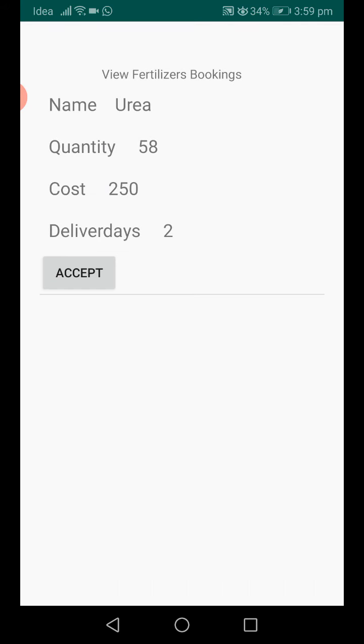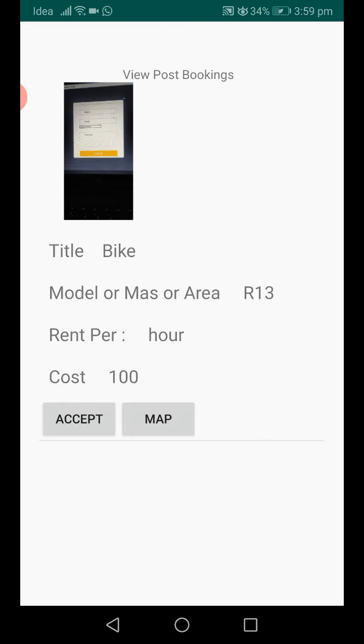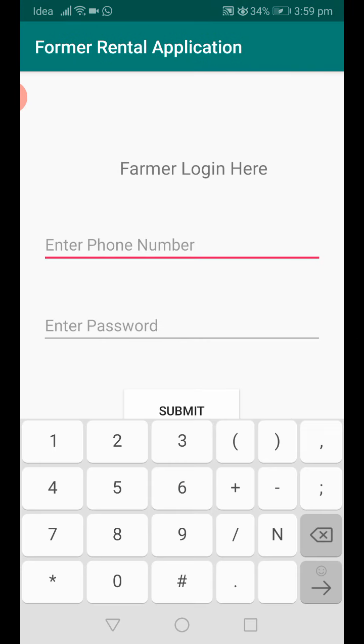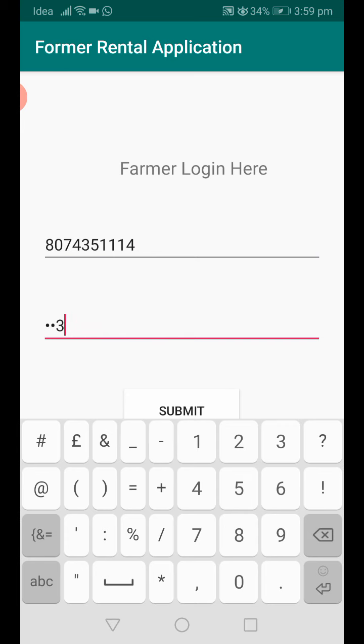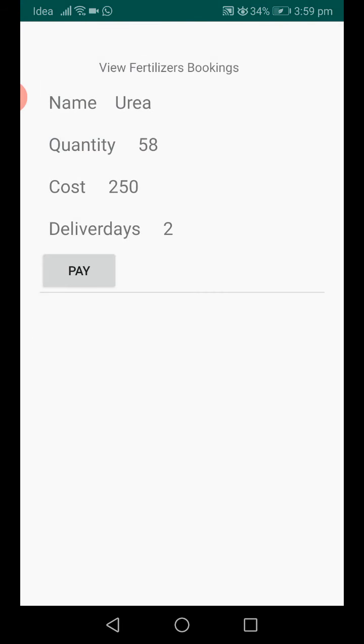If the requested fertilizer is available in their shop, they can accept. Then the option to pay is enabled. Accepted. Now the farmer can pay the amount of the booking. So view fertilizers booking. Look, before that I didn't have a pay button. Only after the distributor accepts the booking request can the farmer have the option to pay.